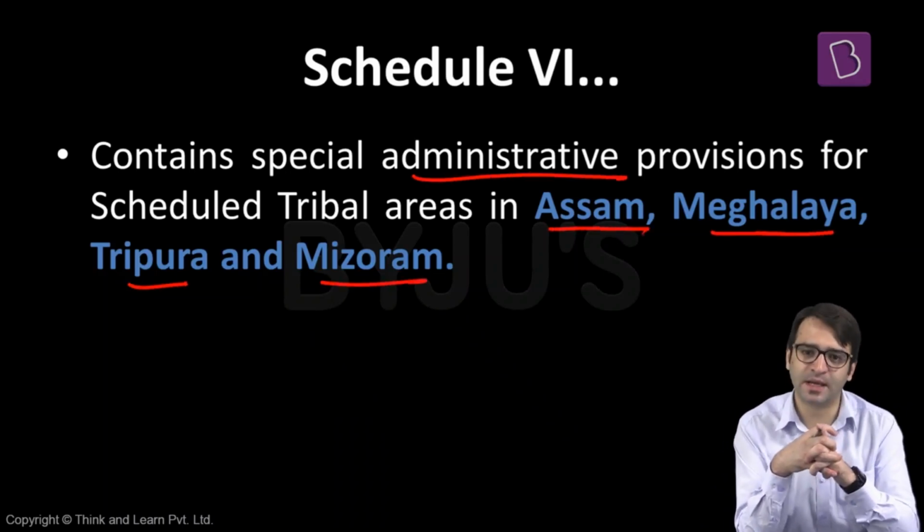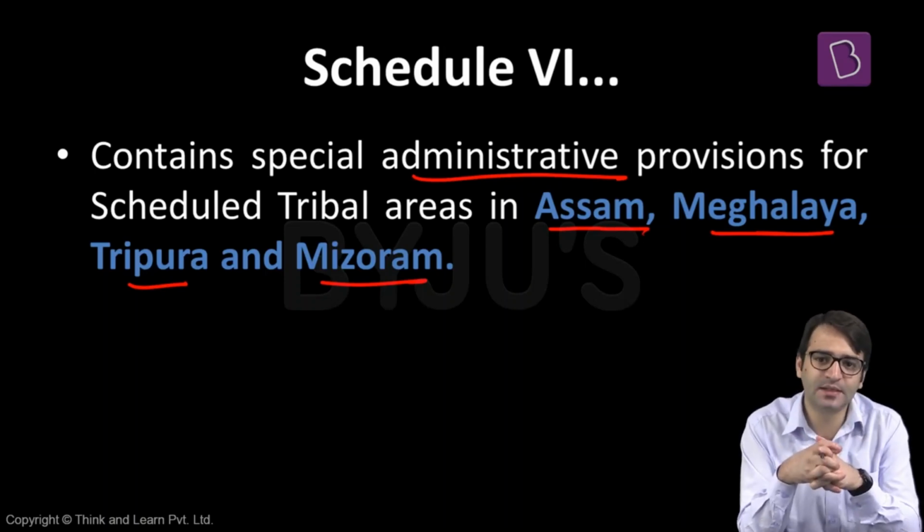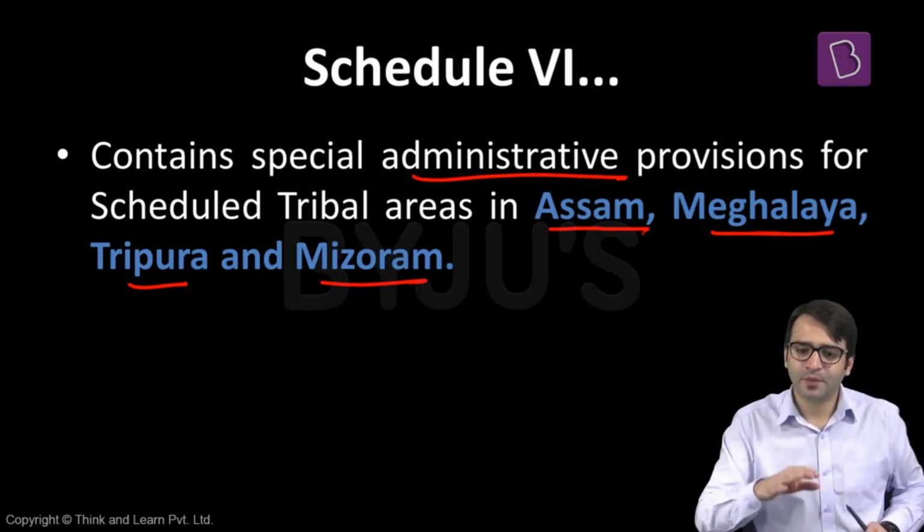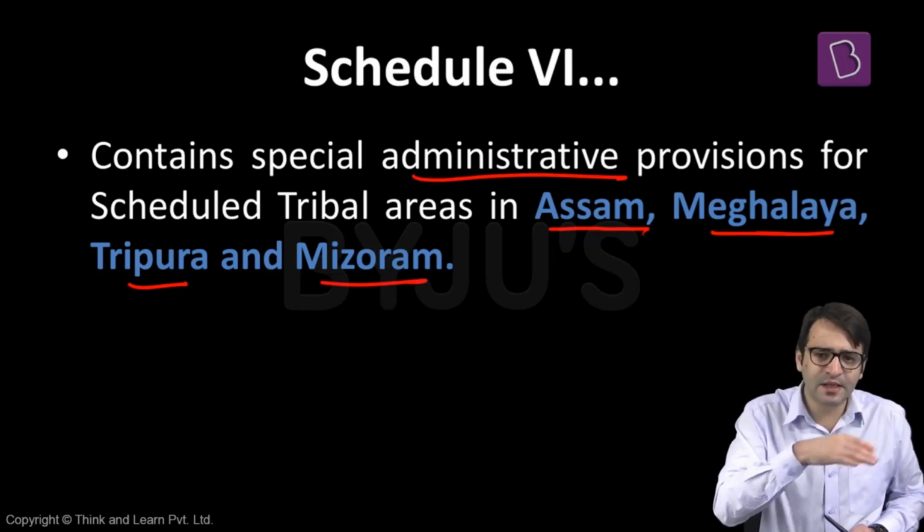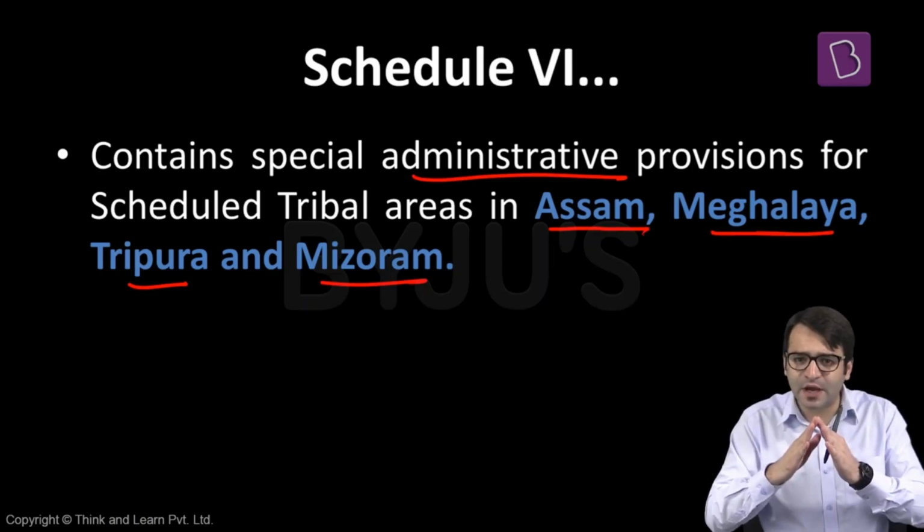Another question that is on everyone's mind. Why are these 4 states dealt with separately under Schedule 6 of the Indian Constitution? Why couldn't we deal with these tribal areas in Schedule 5 of the Indian Constitution itself? Let me give you the answer. When you look at tribals in this country, and there are tribals in many parts of this country, in different states, we can broadly divide these tribals into 2 broad areas.